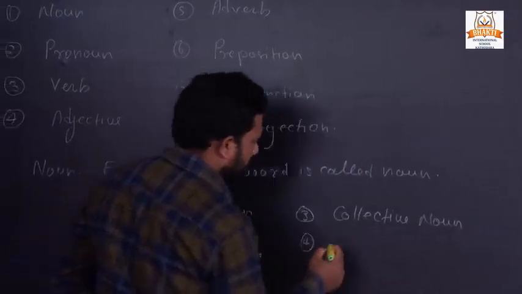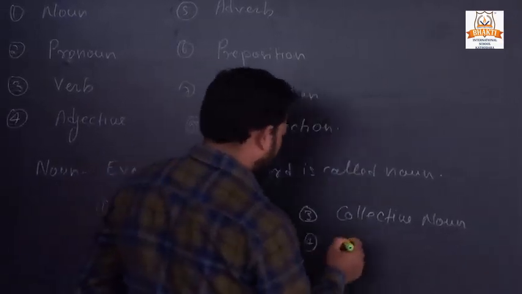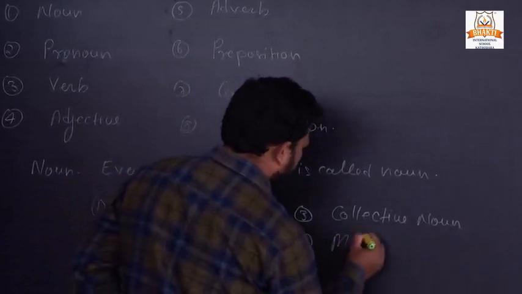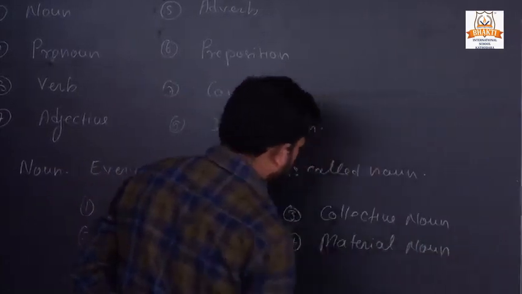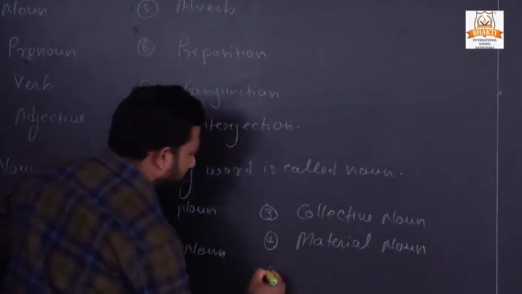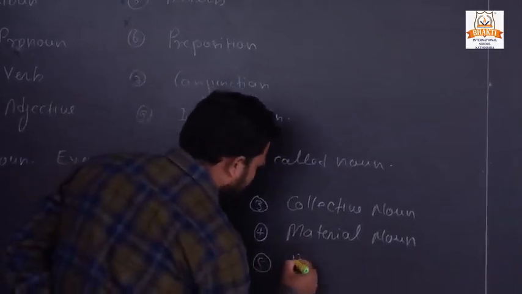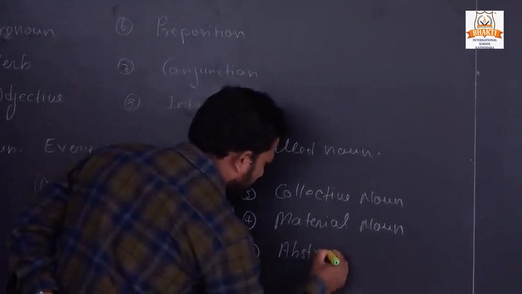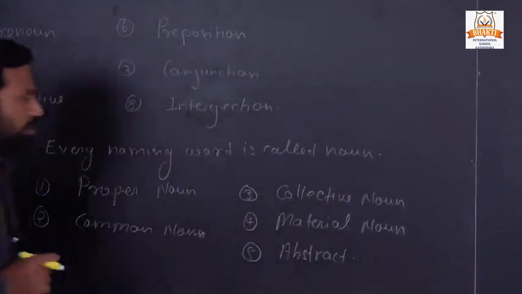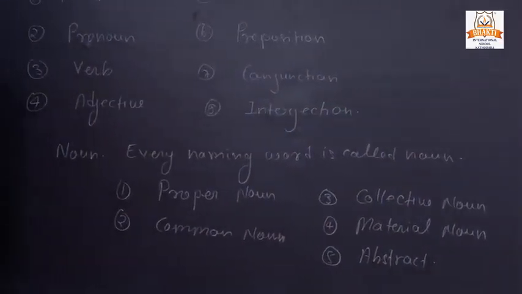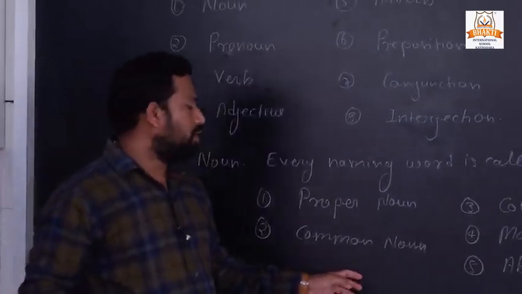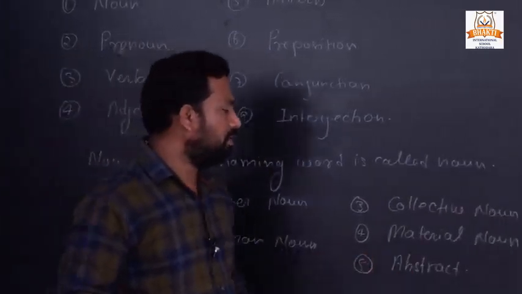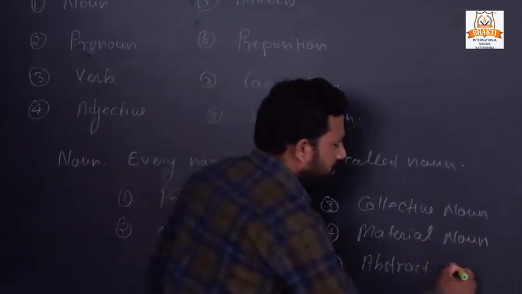Fourth one is a material noun. And fifth one is an abstract noun. There are 5 kinds of noun: proper noun, common noun, collective noun, material noun and abstract noun.